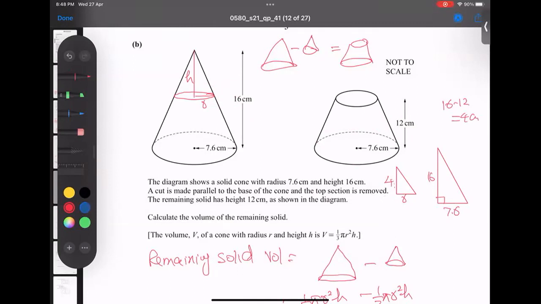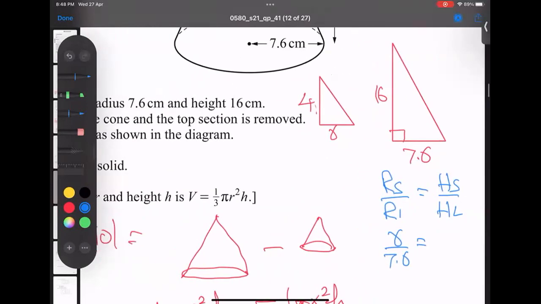I use the similarity technique. What is the similarity technique? The radius of small by radius of large equals the height of small by height of large. Radius of small is r, radius of large is this, height of small is 4, height of large is this. I believe all points are very clear. So I'm putting small r by 7.6 equals height 4 by height 16.